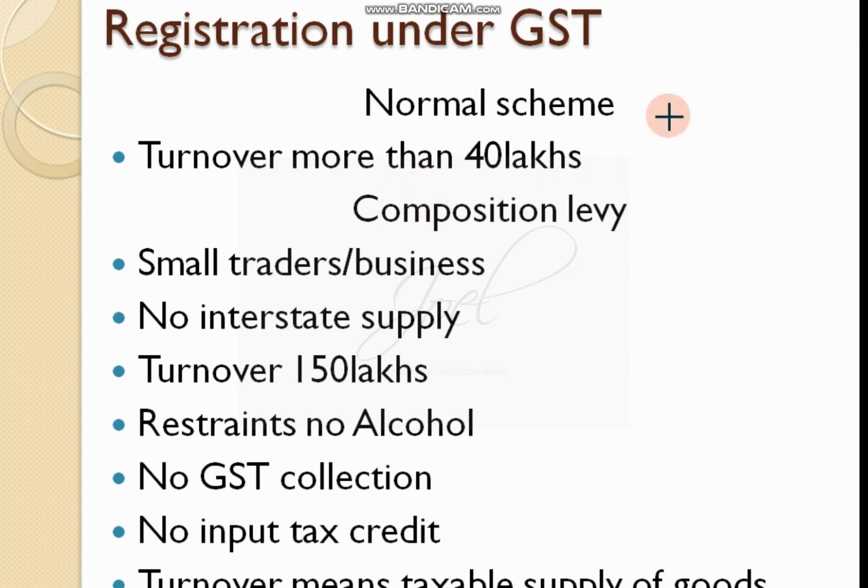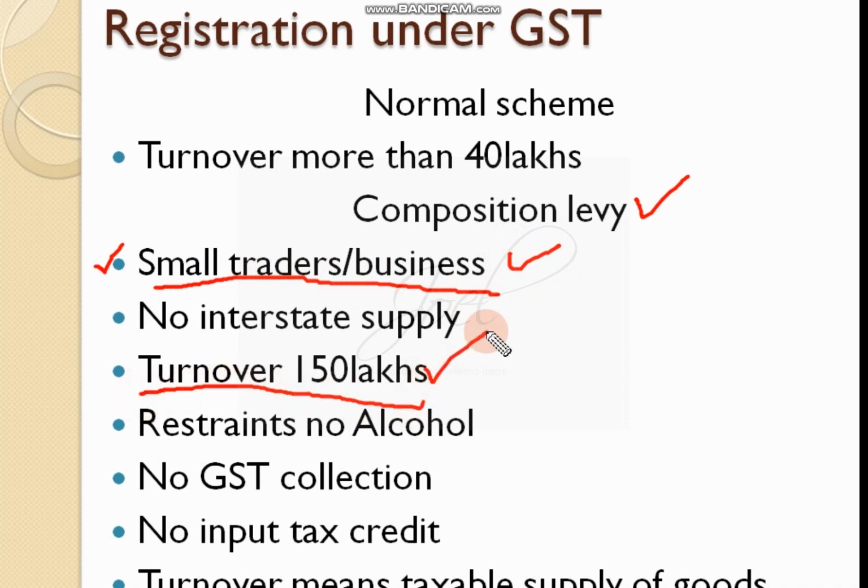That is the concept of the normal scheme. There is another type of registration under GST, called the composition levy scheme. Composition levy scheme is specially designed for small traders and small businesses whose turnover is less than 150 lakhs, that is 1.5 crore.